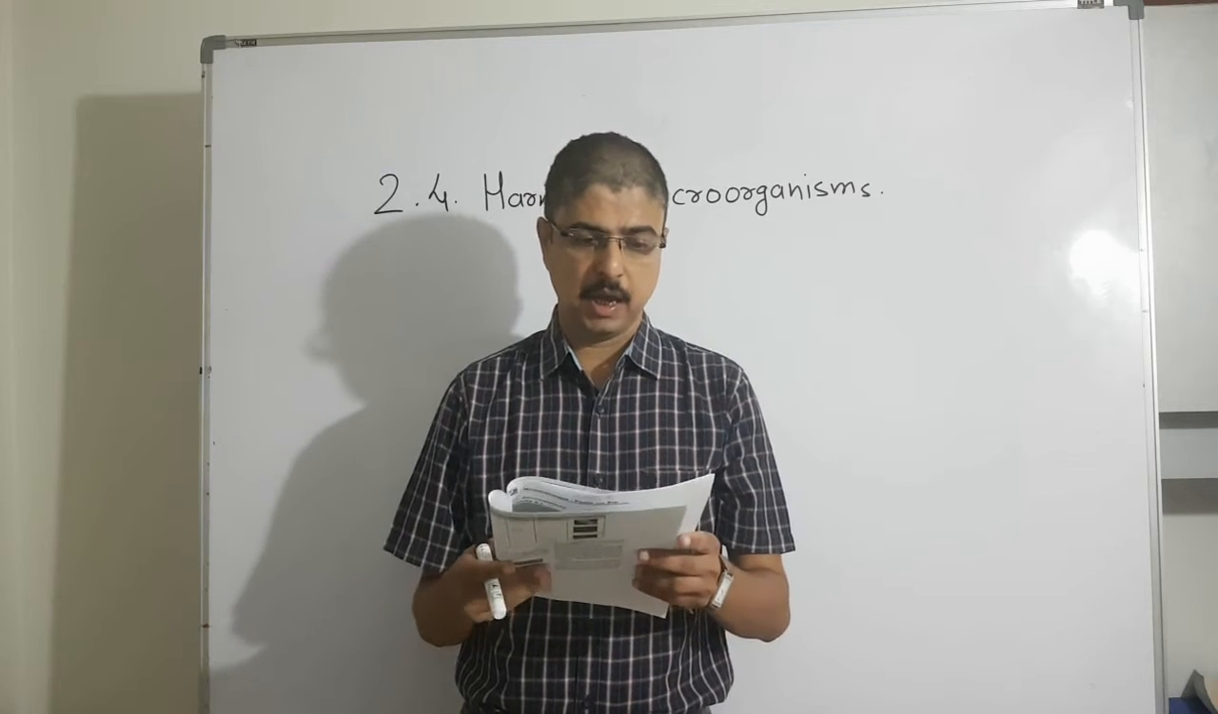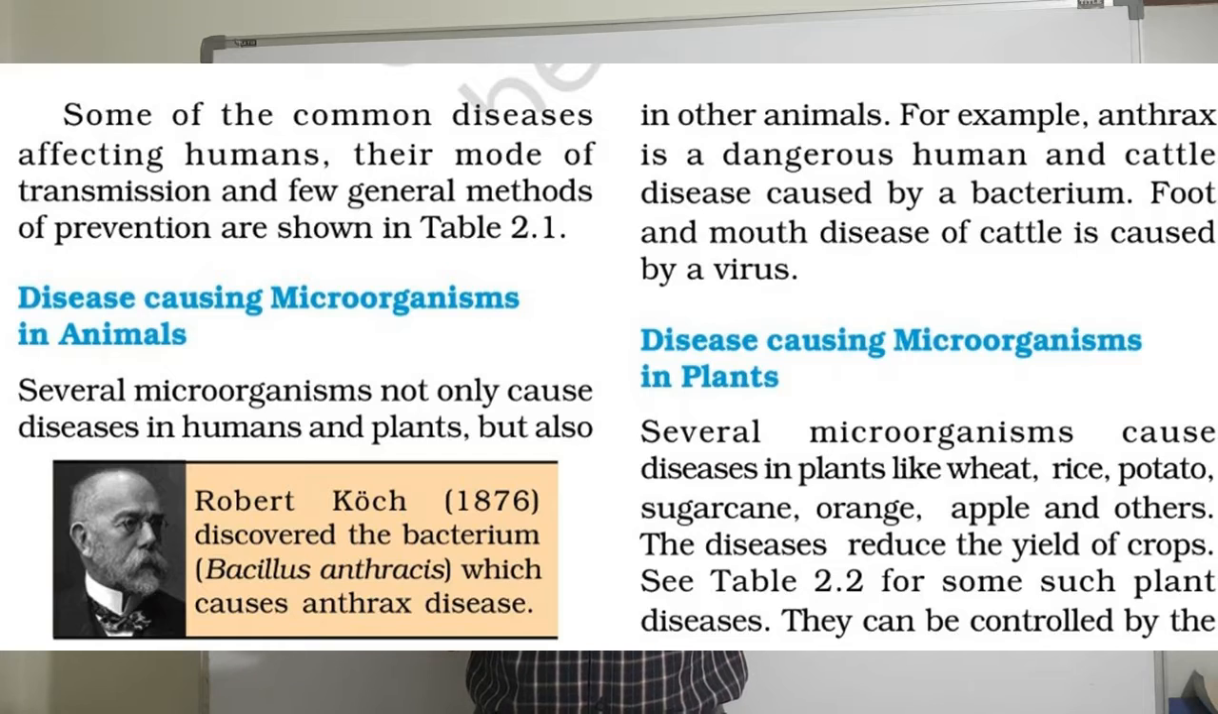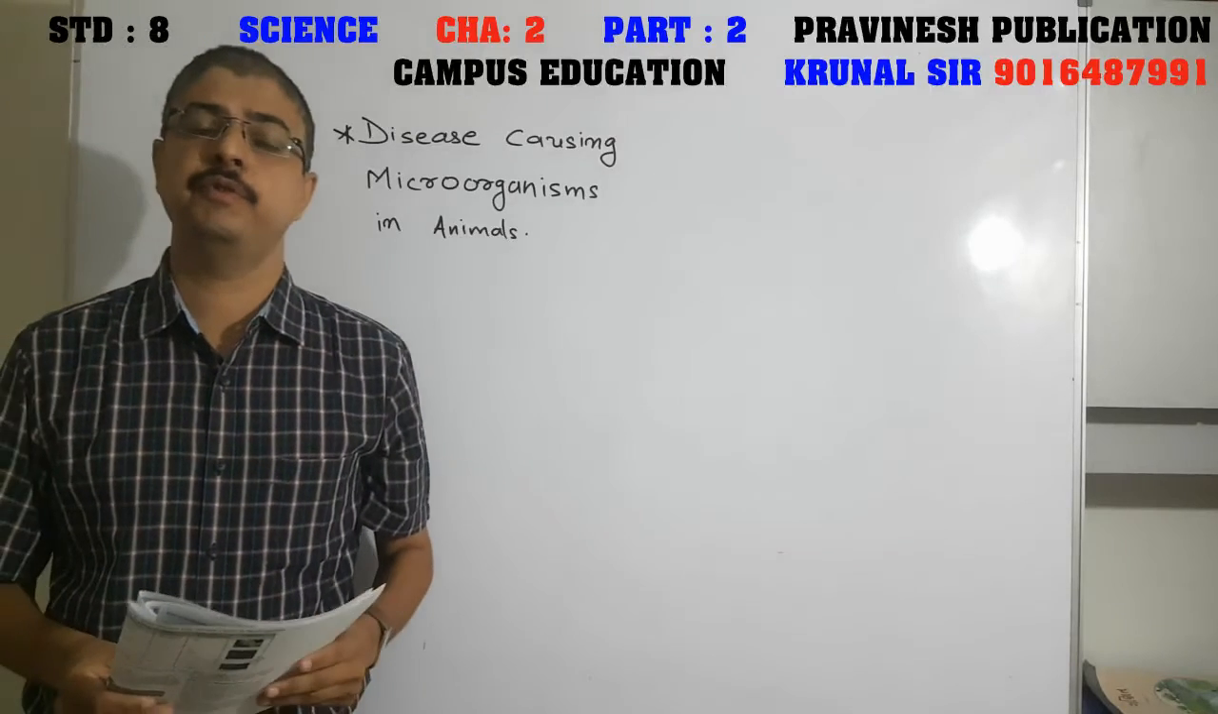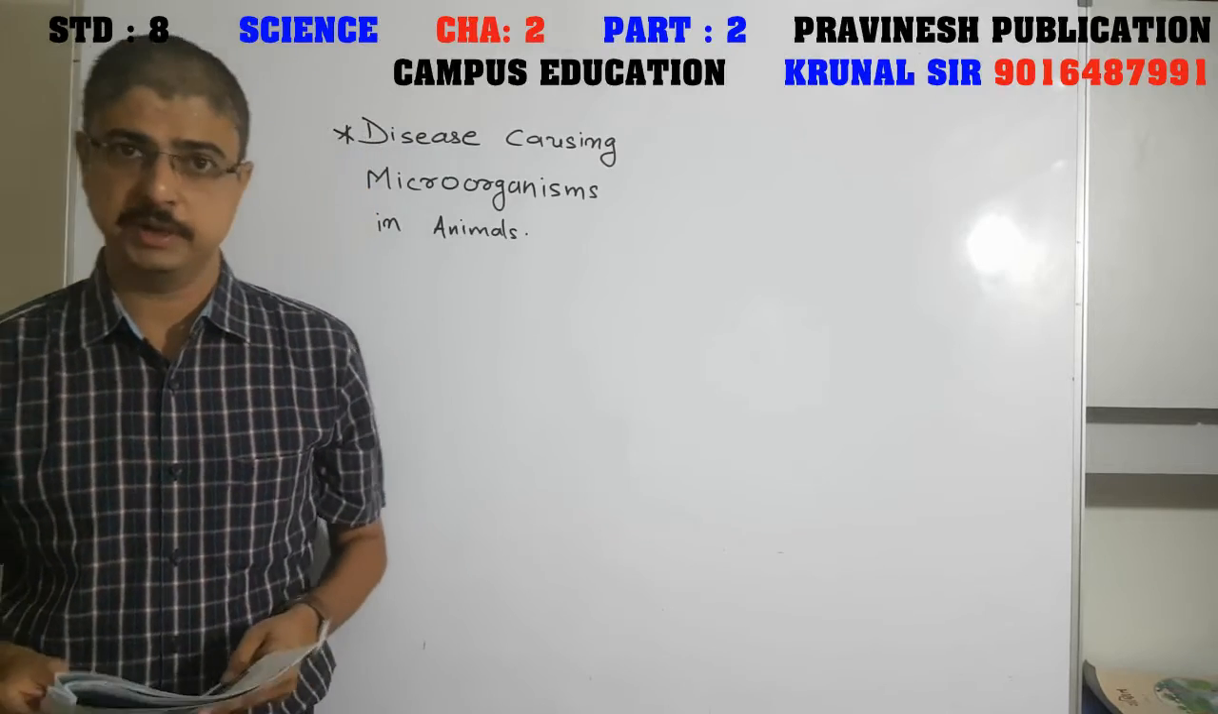Now friends, in table 2.1, you can see some common human diseases caused by microorganisms. Friends, you need to memorize this table. This is given in the textbook. Some of the common diseases affecting humans, their mode of transmission and a few general methods of prevention are shown in table 2.1. Friends, we got the information about the disease causing microorganisms in humans.